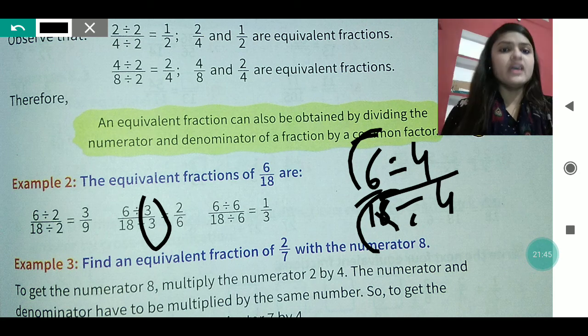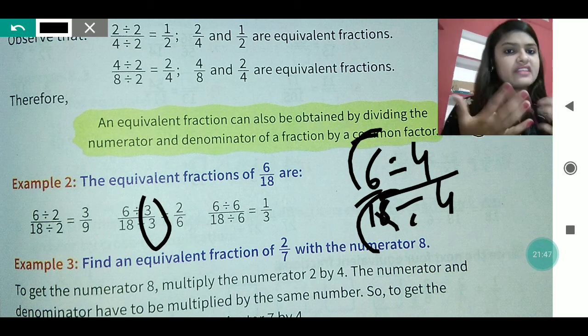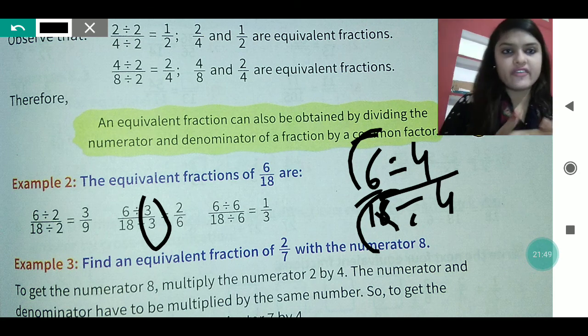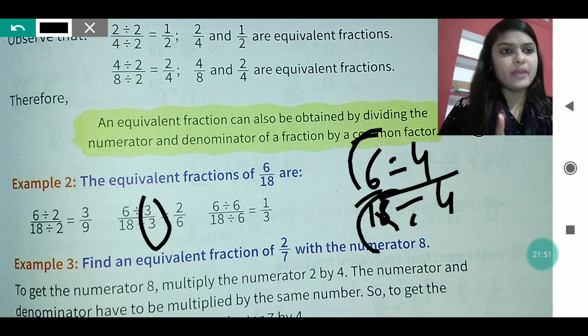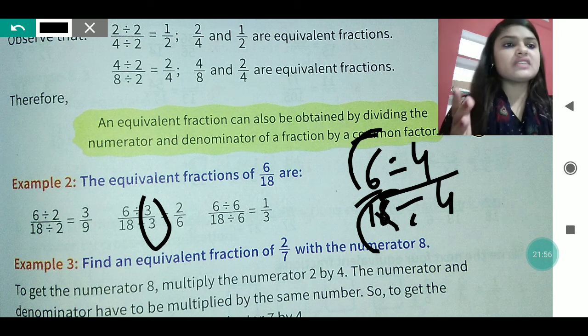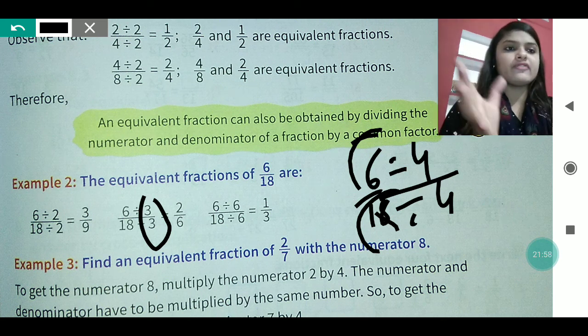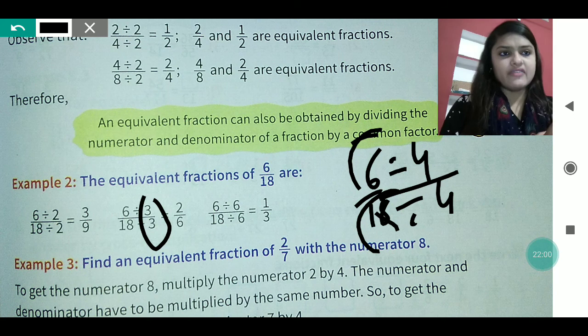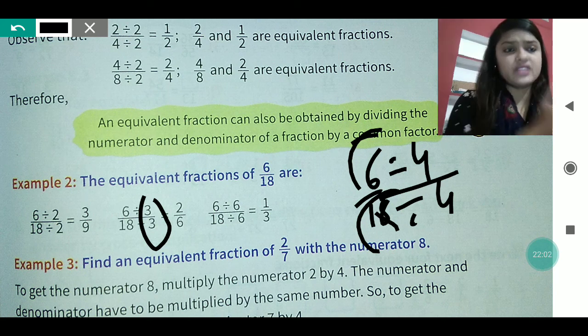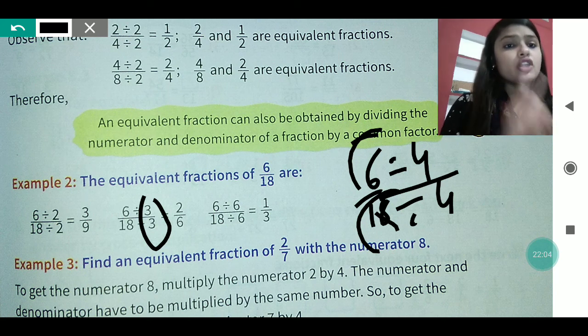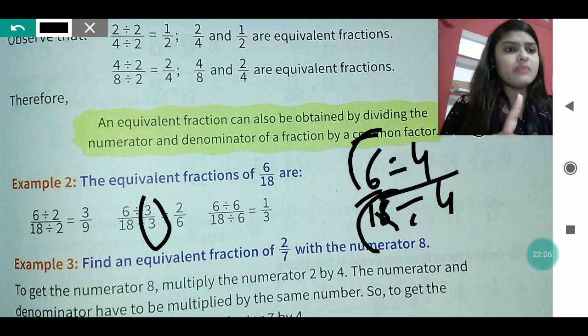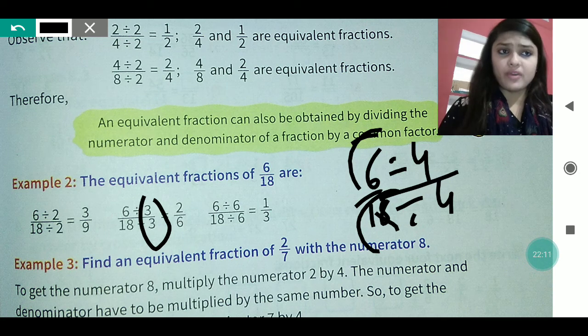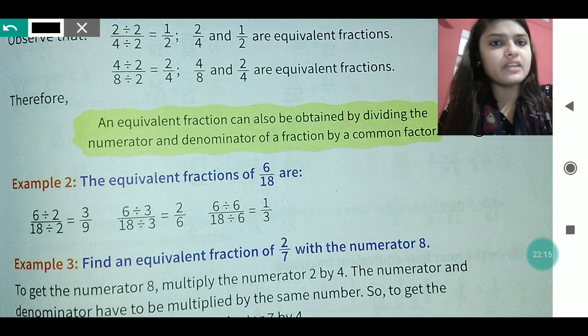So by 6, when I divide, I will get a number which is completely divisible. If this kind of question is given, find the next 3 equivalent fractions, there you have to apply your brain, my dear. You have to keep this in your mind. It is not like that with the same number Miss has said, we are multiplying by 3 or 4. The number should come either as an improper fraction or as a proper fraction. In these two, you don't have to get a mixed fraction here.